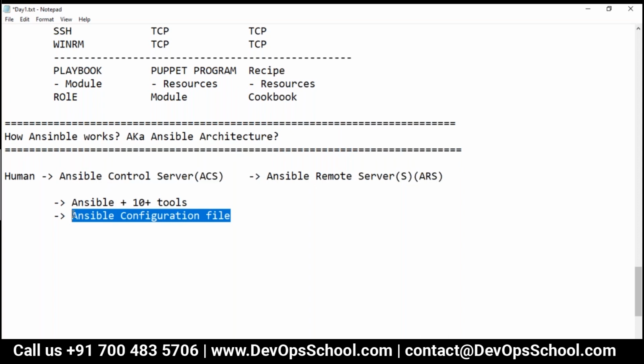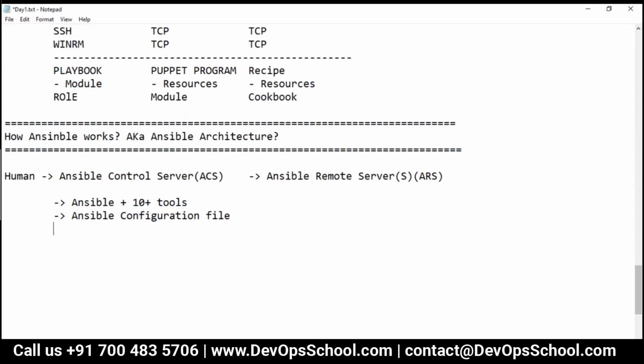Understand that this is not something only Ansible has. Every tool has a configuration file. Using that we change the default behavior. No matter which tool you are using, it must have some configuration file. They read from the configuration file and you can change their behavior. So if you want to change the behavior of the Ansible executable, then you modify the configuration file. I will teach you, don't worry about it.